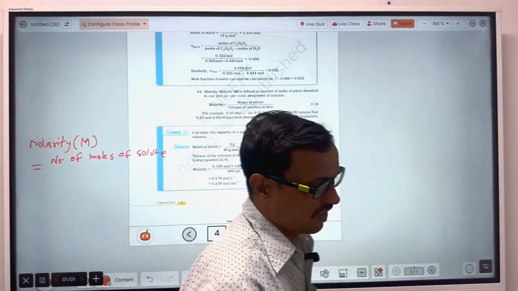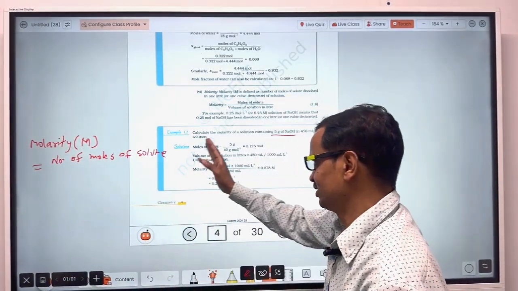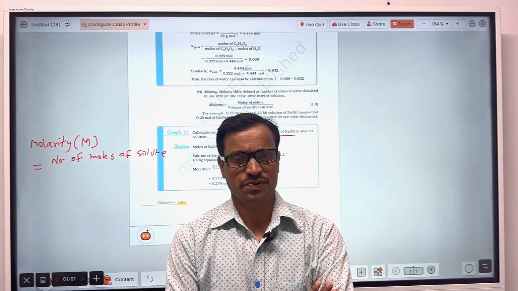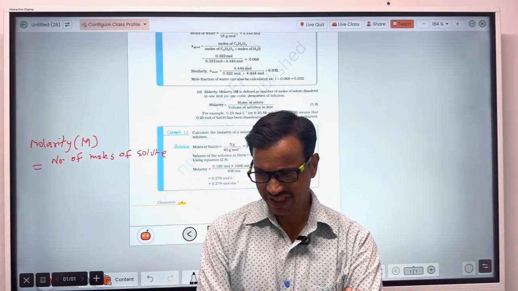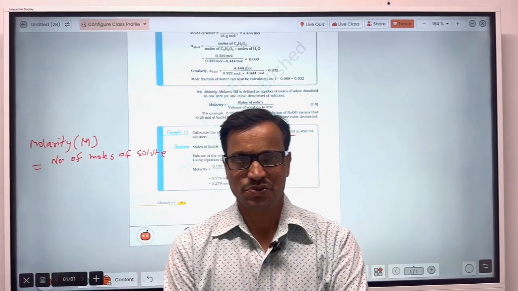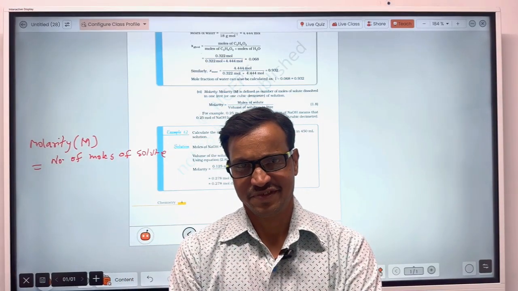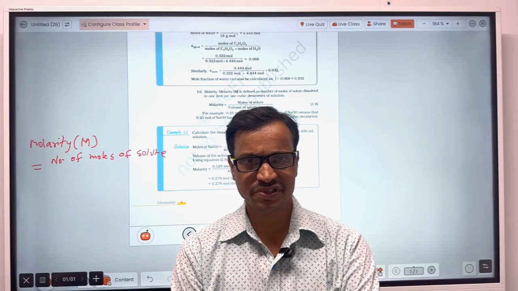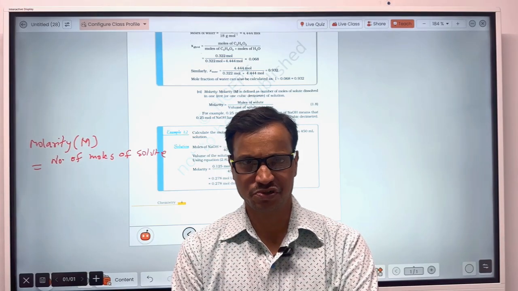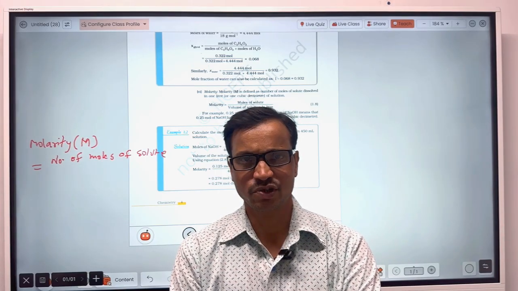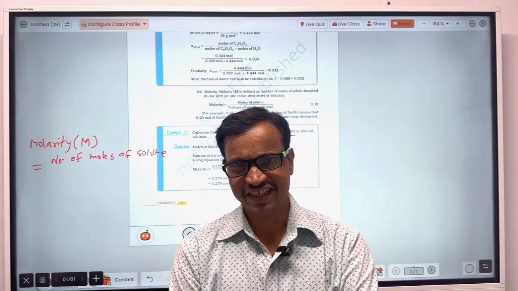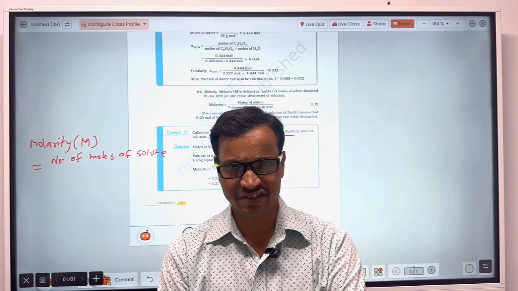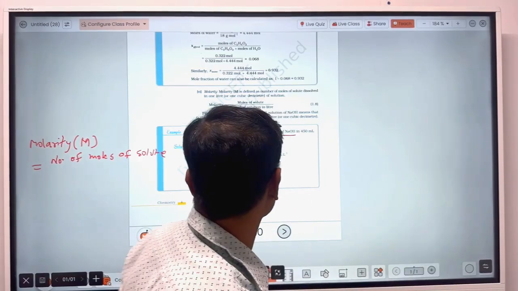Some may ask that water is not given here, so how have you assumed the solvent is water? Actually, water is the universal solvent. So if the solvent is not given in the question, then you will have to assume water as the solvent.